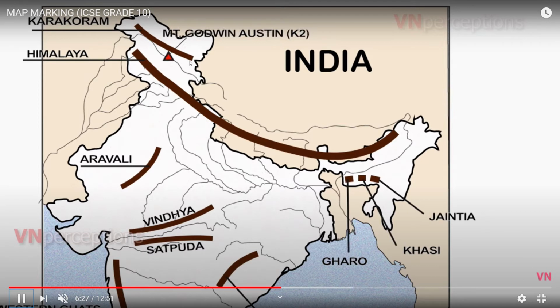Mount K2 is in the syllabus. Mount K2 Godwin Austen is located in the Karakoram range. So over the Karakoram range, if you make a triangle, it is Mount K2. Its location is a little above the Karakoram range, where my cursor is. So you have to take this triangle right above this portion, below this M. Below M, make a triangle, that is Mount K2 Godwin Austen.